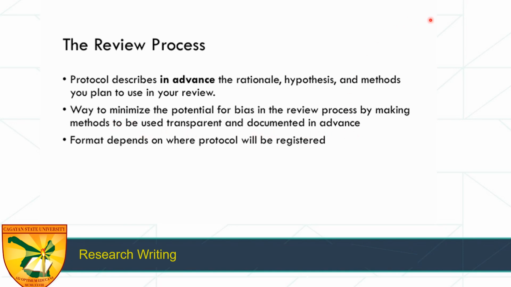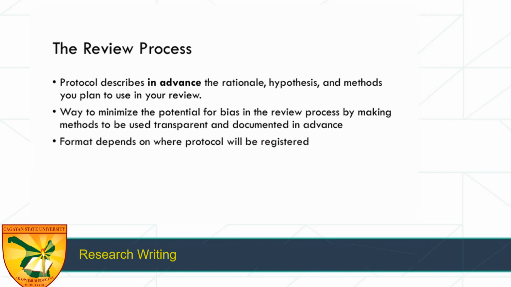So I will show you later on sample systematic review papers so that you will see there how they show transparency of their protocol. So format depends on where protocol will be registered. Later, you will see where these are registered.